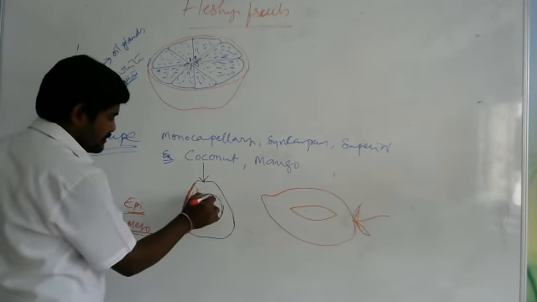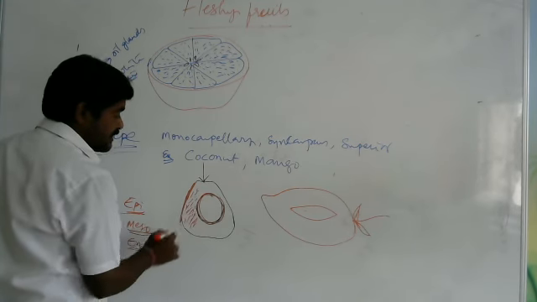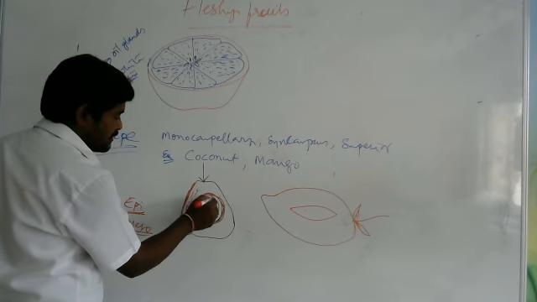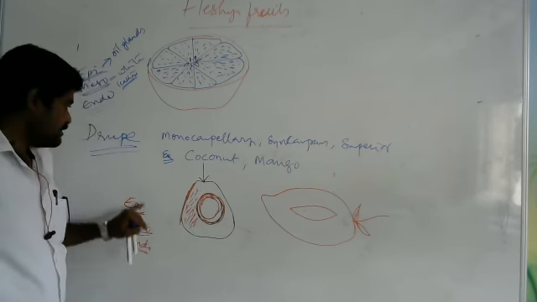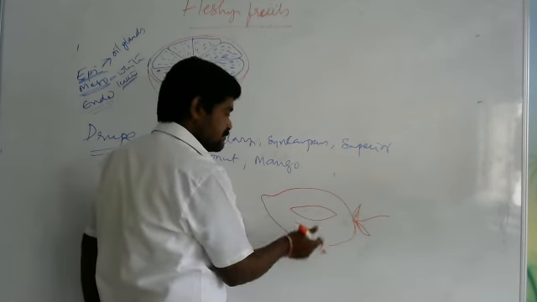The endocarp is somewhat stony in nature. Inside this we get the white edible part. Compared to this, what is it in mango?